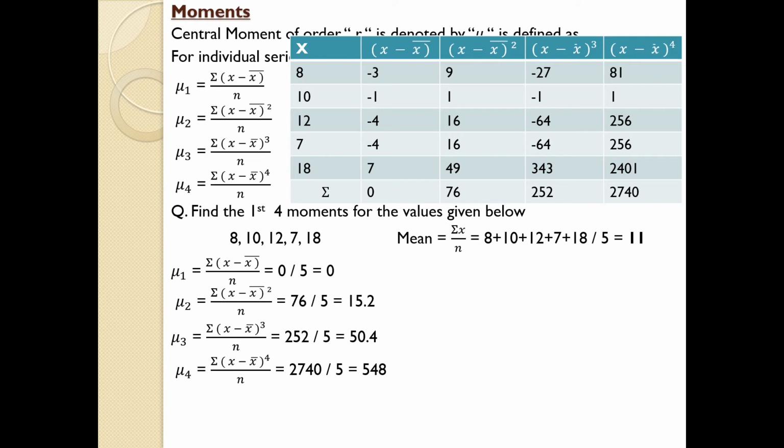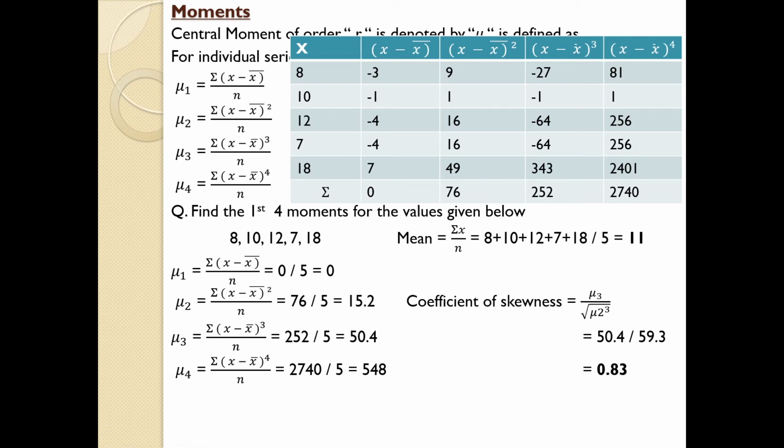And once you've done that, you need to find the coefficient of skewness and measure of kurtosis. Whenever you come across a question regarding moments, try to find all these items. So once you find the moments, you have to find the coefficient of skewness. The equation is simple: mu3 divided by mu2 cube. mu3 is already here, and mu2 cube, mu2 means this one. You need to take the cube root of this one.